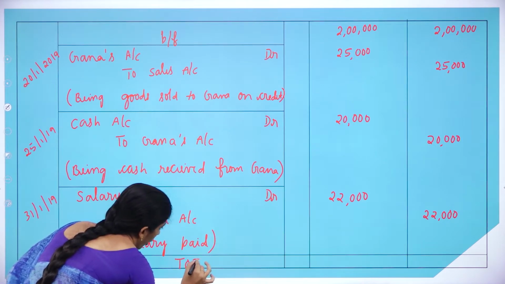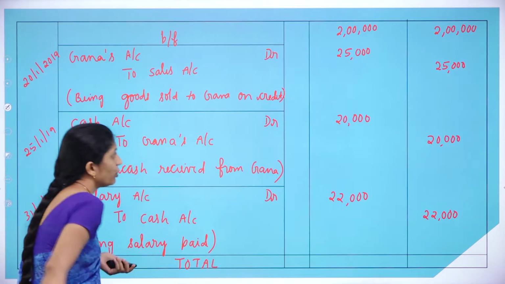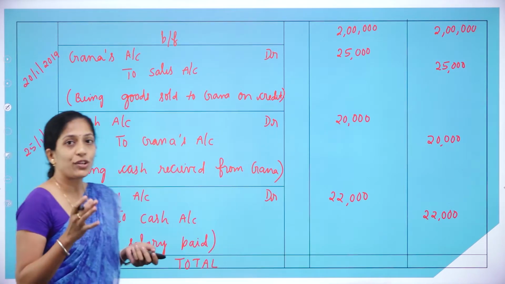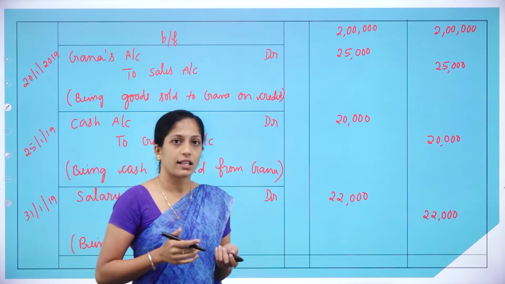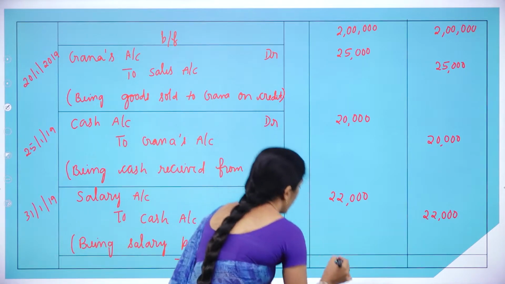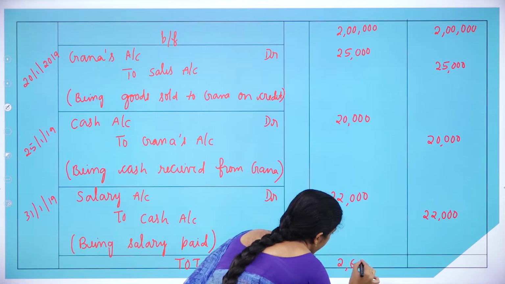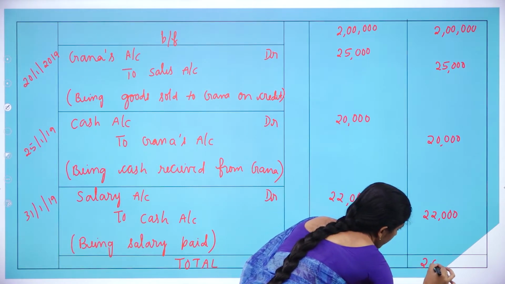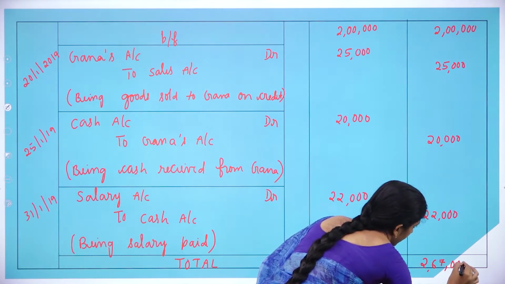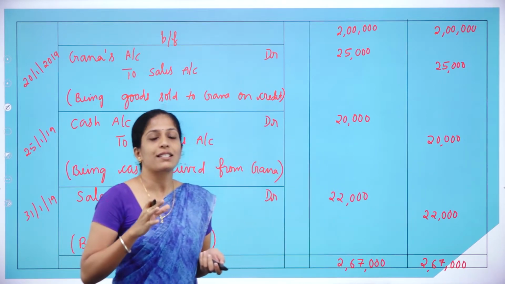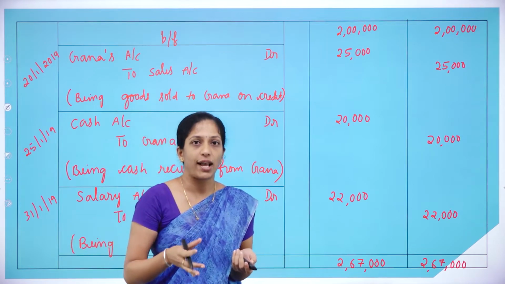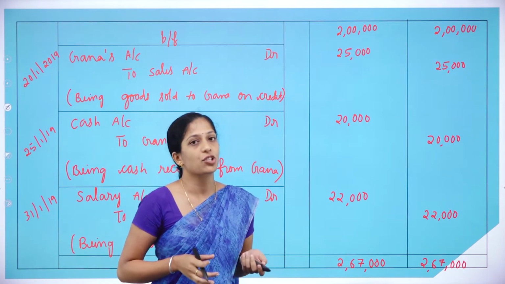Now we are done with all the transaction. Now we have to total both debit as well as credit side. When you total debit as well as credit side, you will get 2,67,000 in the debit side and 2,67,000 in the credit side. So this is about your journal entries. So they have given 6 transactions and we had prepared 6 journal entries.